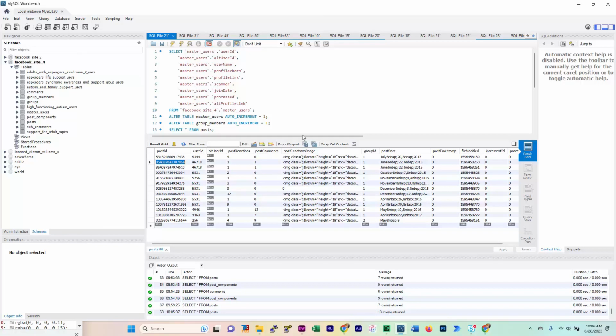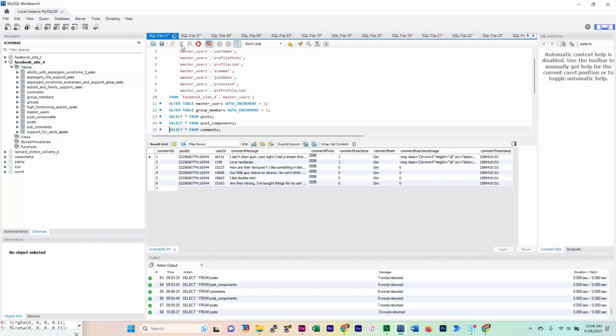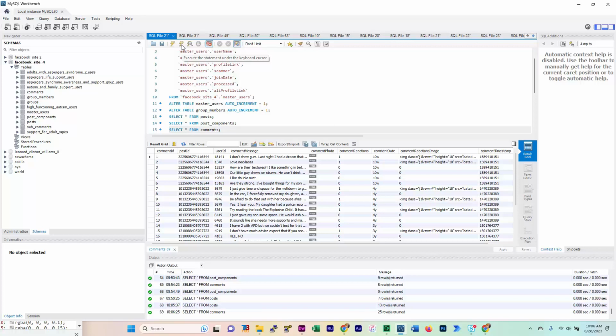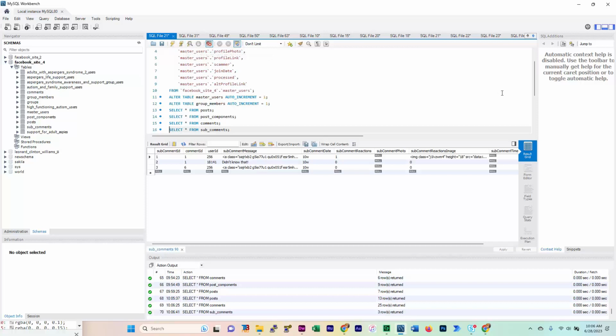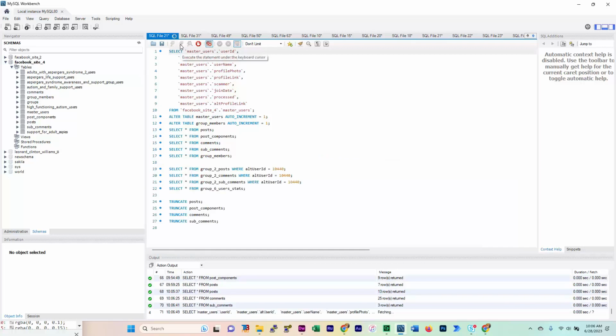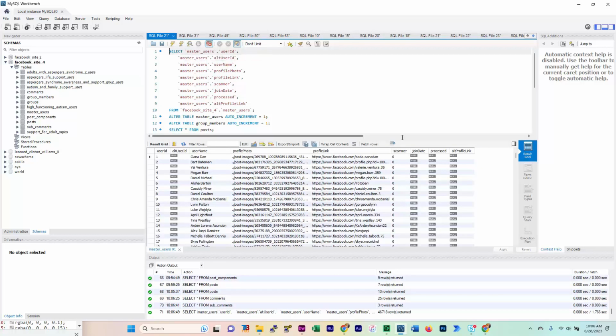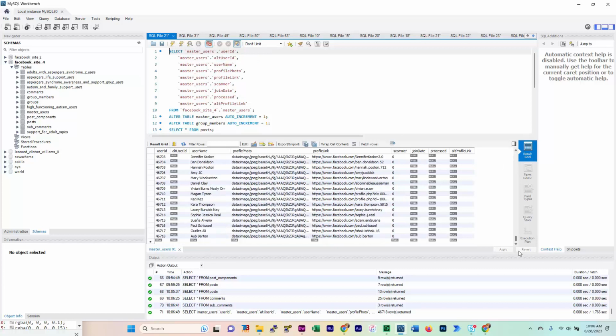So this person, and then let's go to the comments too and see if we got some more users in the comments. Okay, user ID. So we've got to sort these by number. Okay, we got a new user ID in the comments. So far we got one new user. Let's see if we got a new user in the sub comments. Okay, nope. But so here now when we go to master users, we see we got another user because we got a user that wasn't loaded from the master users table.